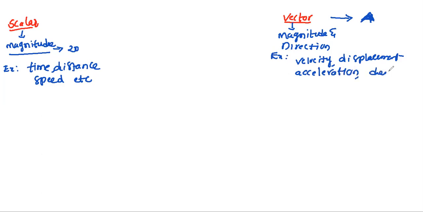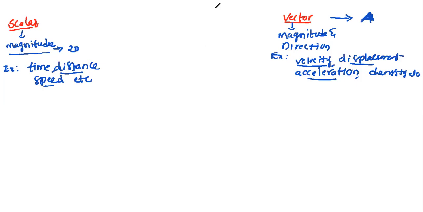We have more examples, but here we'll take only a few. Next we'll discuss these concepts: velocity, displacement, acceleration, speed, and distance. That's why I took these examples here. Now scalar and vector are over.